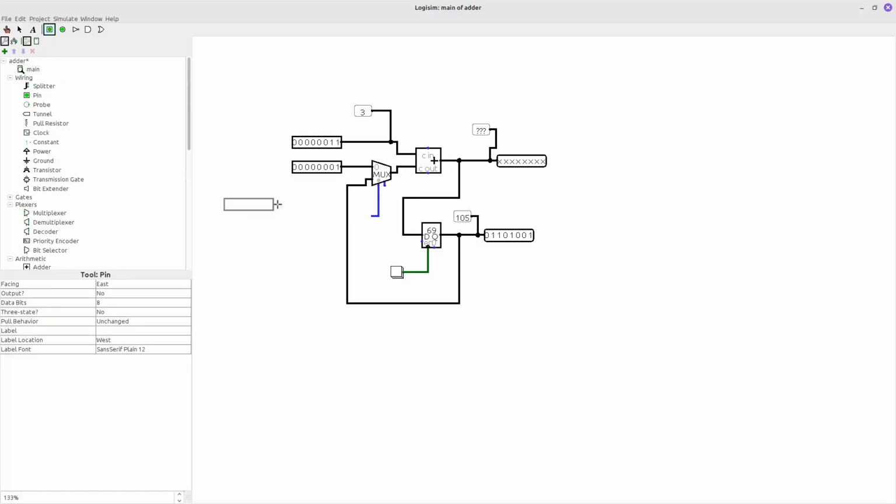Let's use this multiplexer in our schema here, to switch between these two inputs. The address input is 1 bit, because it's 0 or 1. 0 selects the first input, like the second input of the full adder. And if I press 1, it will be from the memory. That's how it should work.